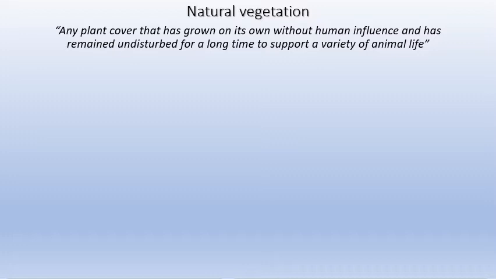So one point is that it should be grown without human beings starting it or influencing it. The second part is that it should remain undisturbed for a long period of time, for 10 years, 20 years, 50 years, 100 years. It has not been disturbed. When that happens, a variety of animal life and other plant life can exist in that habitat. It creates an environment which supports a lot of plant and animal life, and there's a lot of healthy living happening within that environment. That is when you call it natural vegetation.